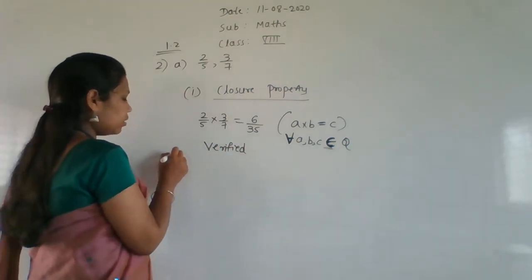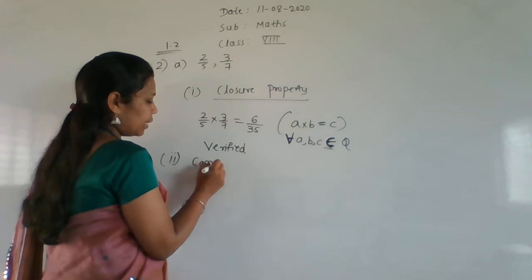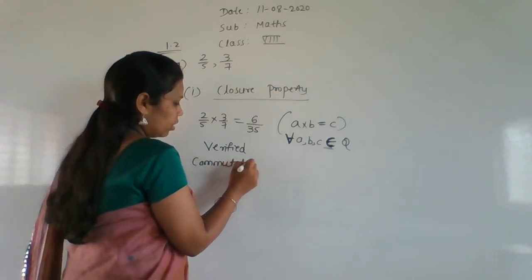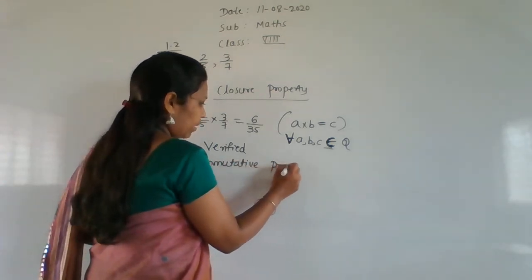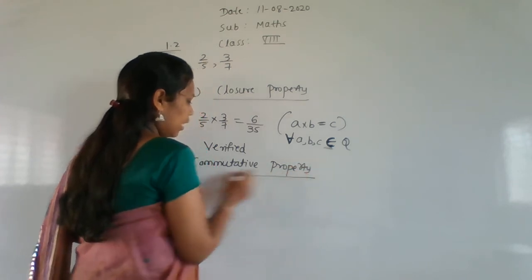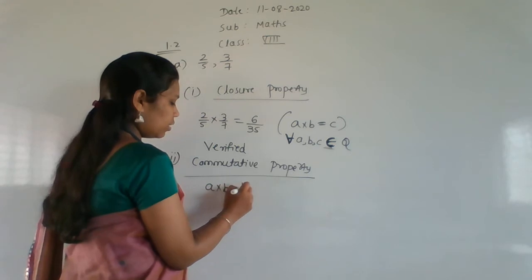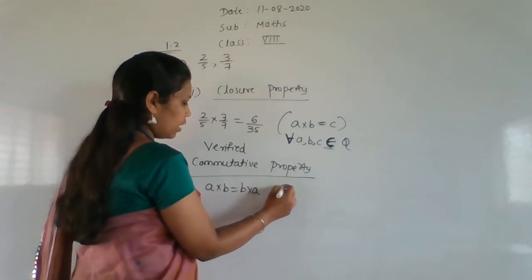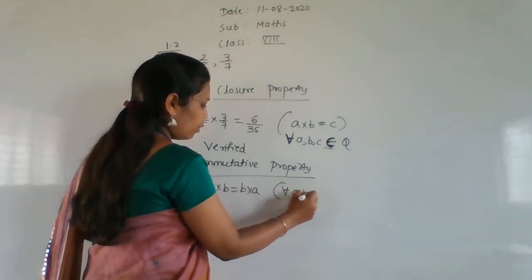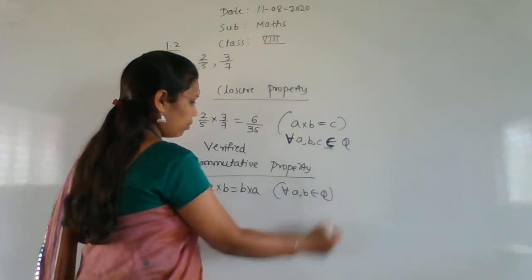Okay, next, the second one is the commutative property. In that, what is the rule here? a into b is equal to b into a, and for all a, b belonging to the rational numbers.